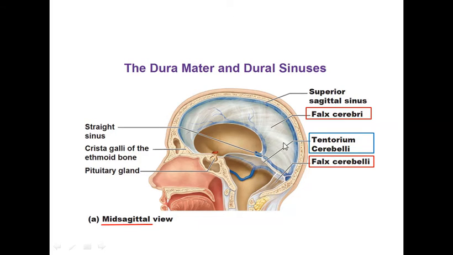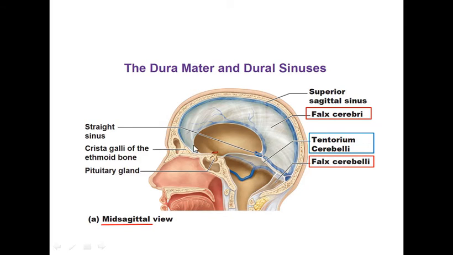So in this picture we have seen three of the parchment membranes, the falx cerebri in between two cerebral hemispheres, falx cerebelli in between the two cerebellar hemispheres, एक उधर होगा एक इधर होगा, टेंटोरियम सेरिबेलाई, सेरिबेलम के ऊपर ये टेंटोरियम पार्चमेंट होगी जो सेरिब्रम के लोअर पार्ट को और सेरिबेलम के अपर पार्ट को सेपरेट कर रही होगी.